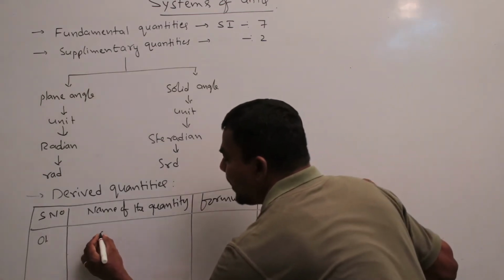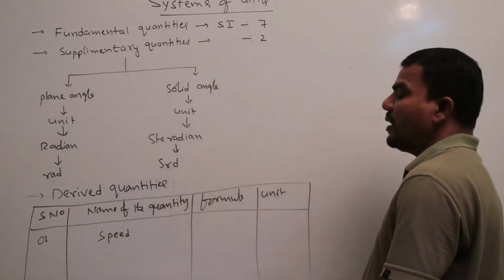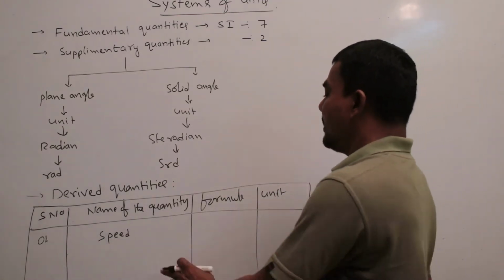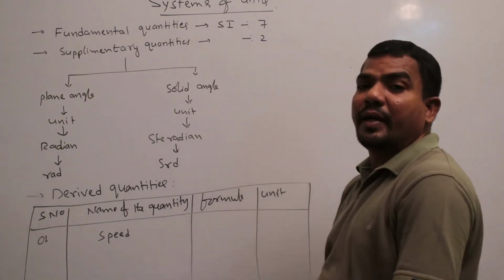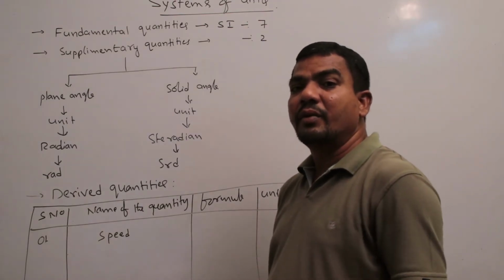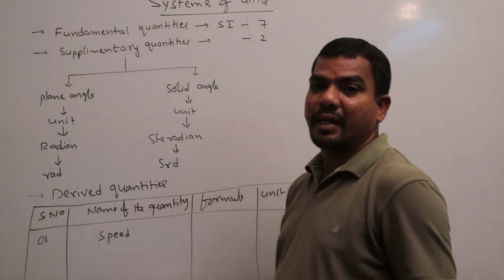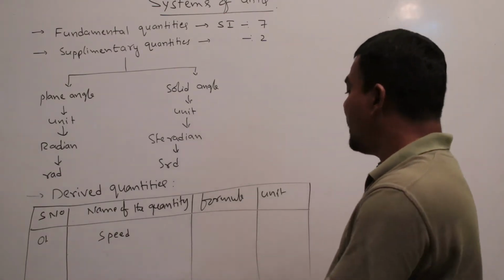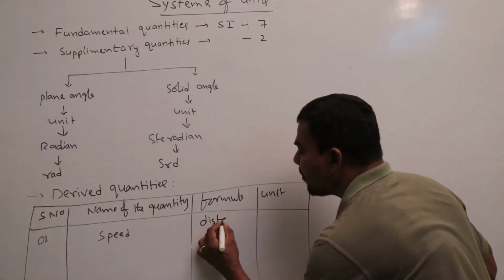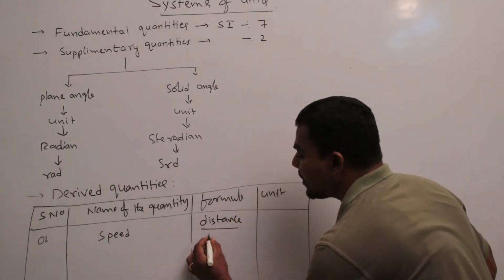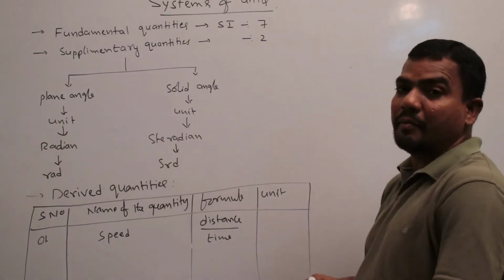Speed. Speed is a physical quantity. What is speed? Speed is defined as the rate of change of distance. So speed equals distance by time. Speed is nothing but distance by time.